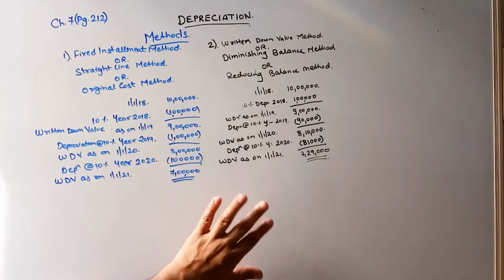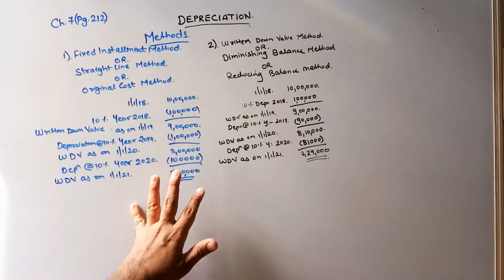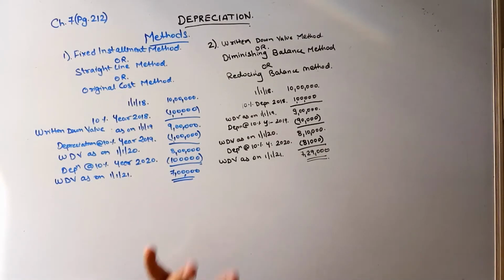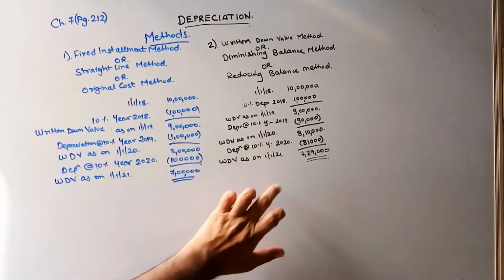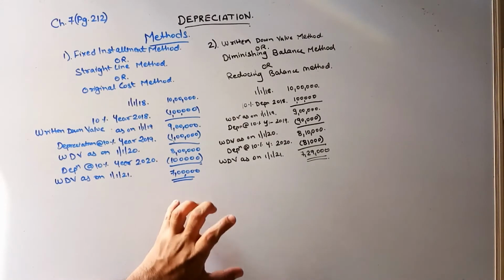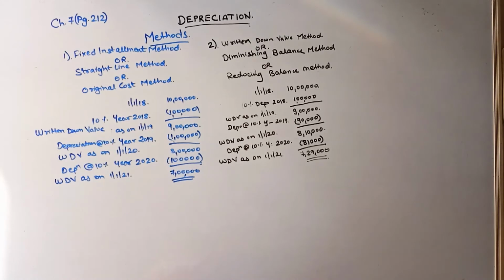Okay, from WDV to FIM, if I want to change retrospectively, then to come to this method, I will have to reduce my value of 7,29,000 by how much? I will reduce 7,29,000 by 29,000 and the value will now come to 7 lakhs.